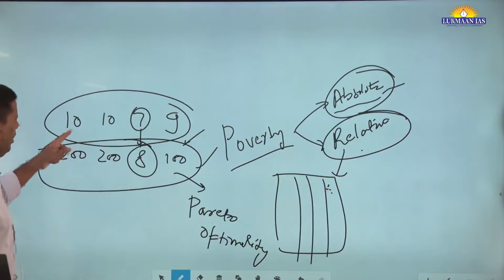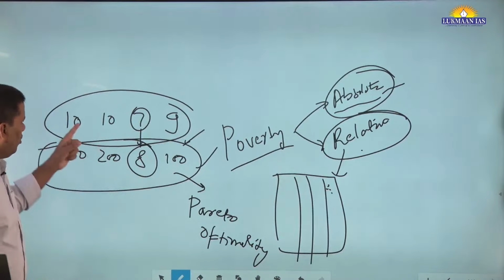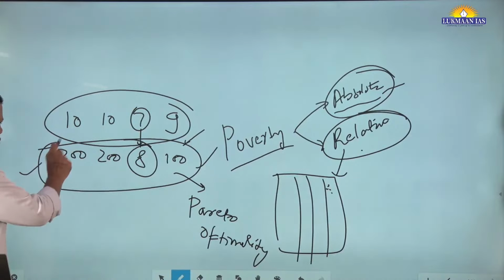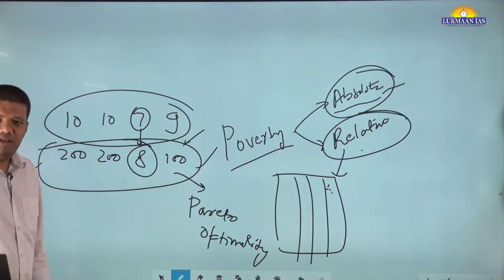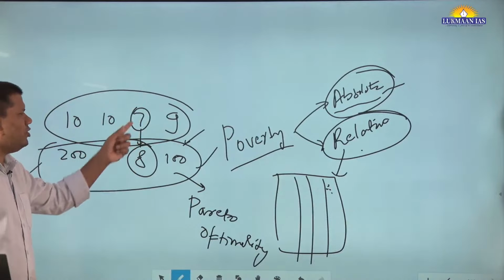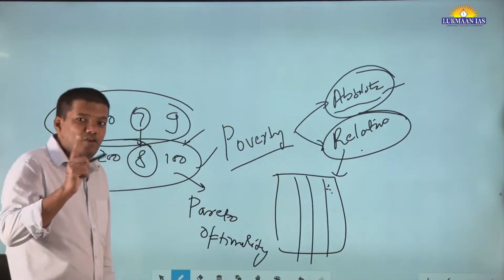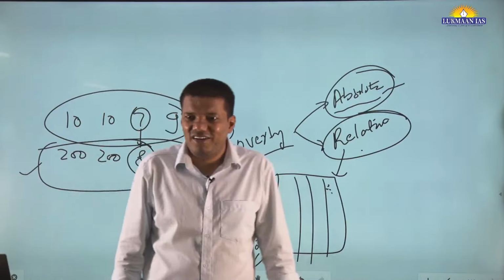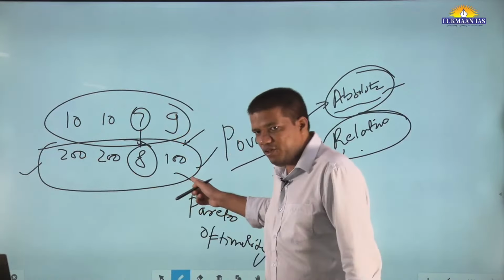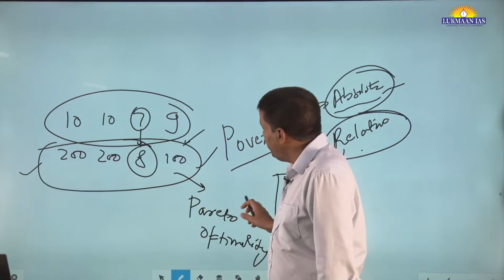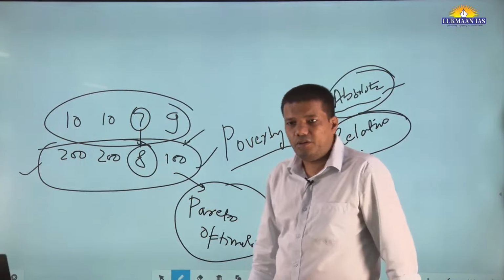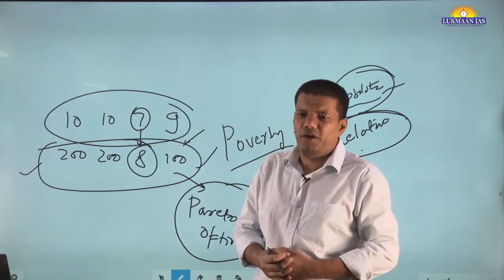See what is happening. If somebody has to choose, any rational person will choose this condition over this condition, right? Let's say even I am this person, so I will say, okay, at least here I am getting 8 instead of 7. But again, Pareto optimality does not mean social justice. This is optimal, the rationality is fine, but this does not mean social justice. So you try to bring this point somewhere in a mains copy.